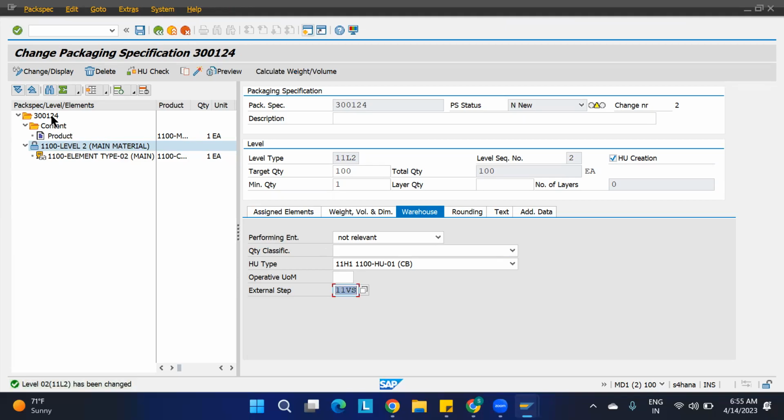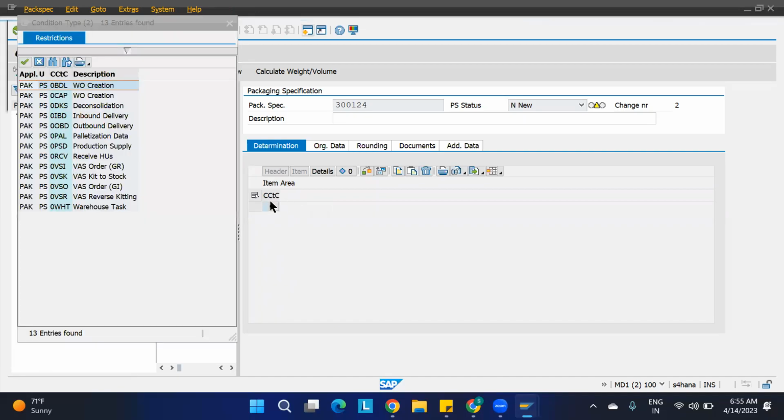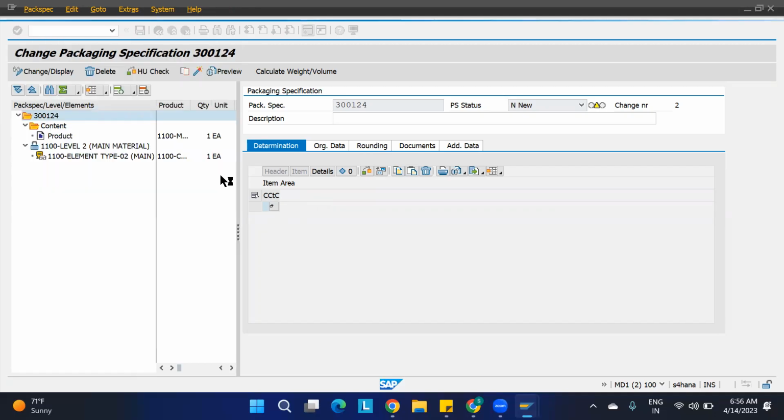So go to the header, because we need to provide the header data, right? How am I going to maintain the header data? Just go to the condition. Here there are many different conditions, and I am creating the VAS for the inbound. GR means goods receipt. I'll just take this one.